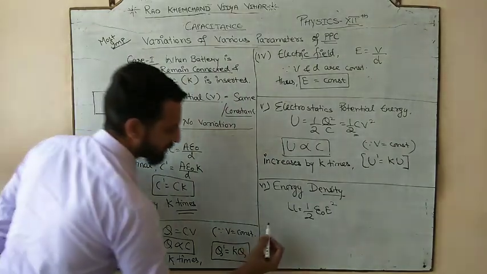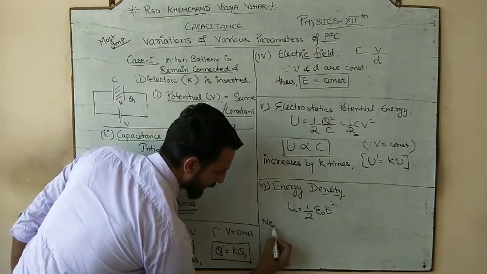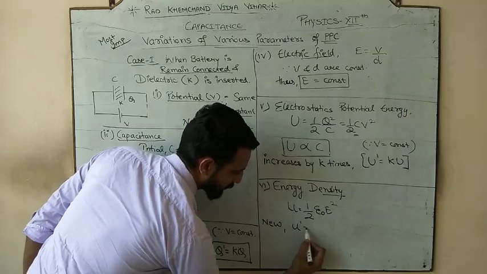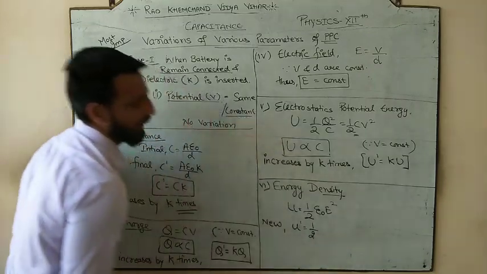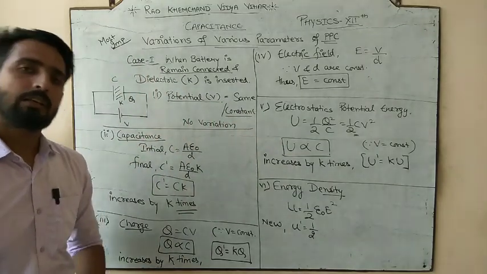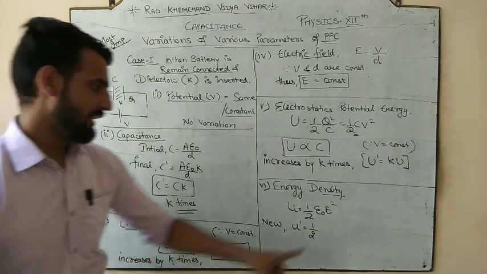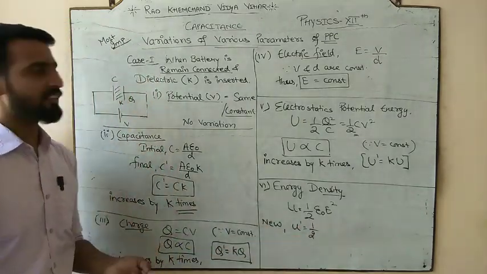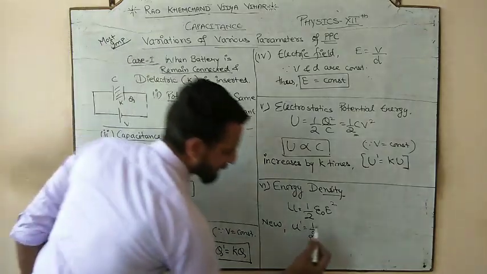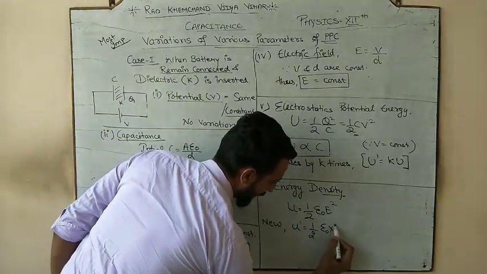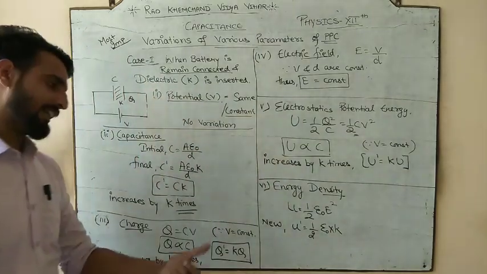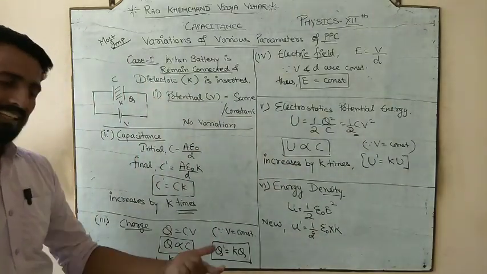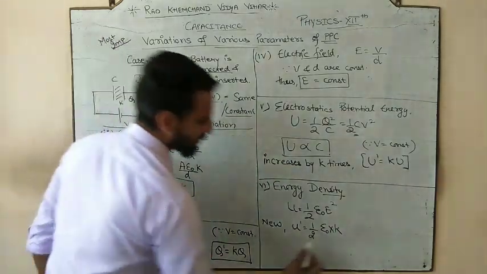So let's talk about the new energy density, small u, half epsilon naught. Epsilon naught stands for permittivity, and whenever the medium is inserted, it is multiplied with K. K stands for dielectric constant.